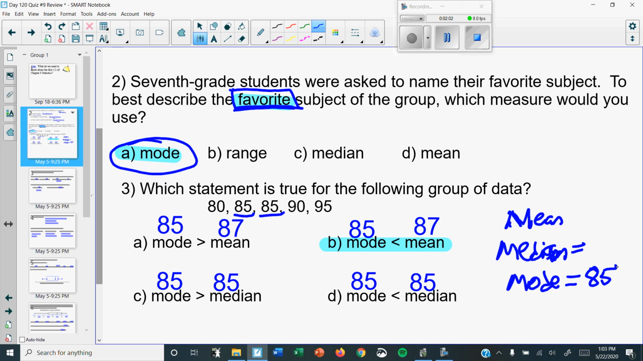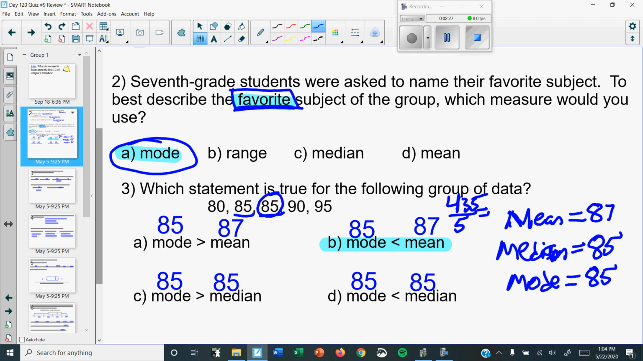Median, first check to see if they're in order. They are in order, and this one is in the middle, so median is 85. For the mean, you just need to add, and when you add them up, you get 435. And since there are 5 numbers, you divide, and when you divide, you get 87. Now, if you notice, we wrote the numbers above all the words.